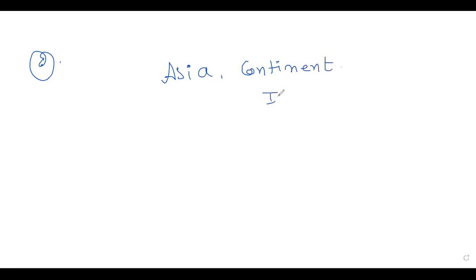Now take India. India is a country. So the continent is the whole, and it is greater than the part. India is part of Asia. So Asia is bigger, India is smaller. One is the part and the other is the whole.